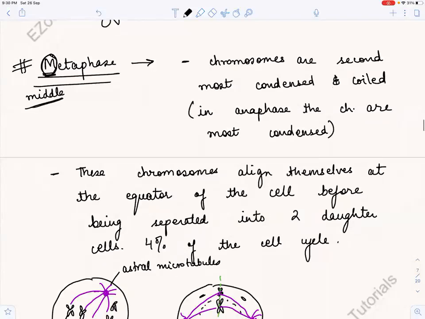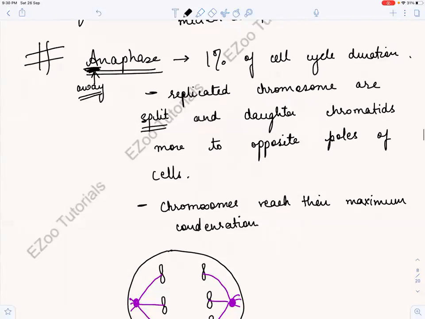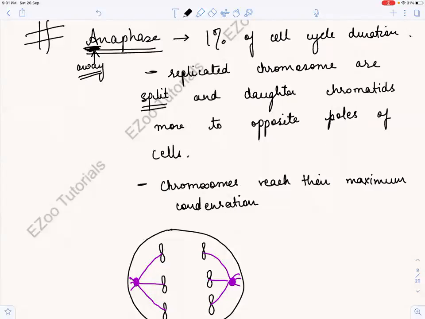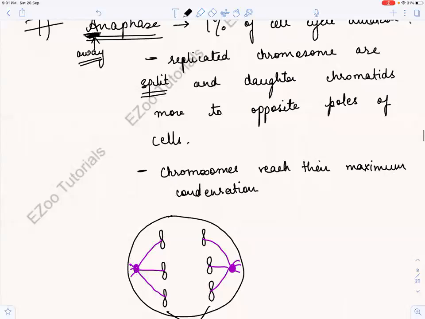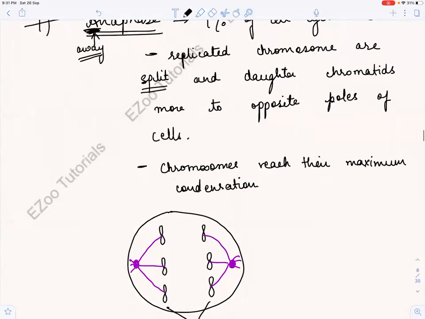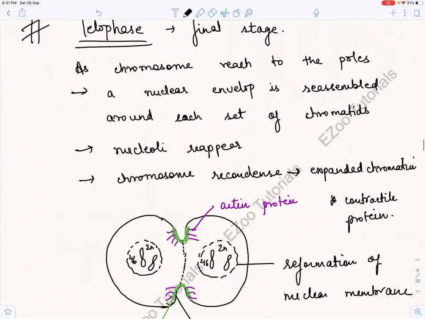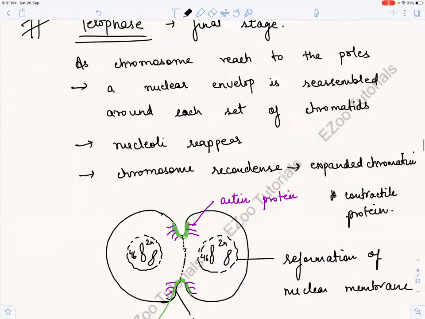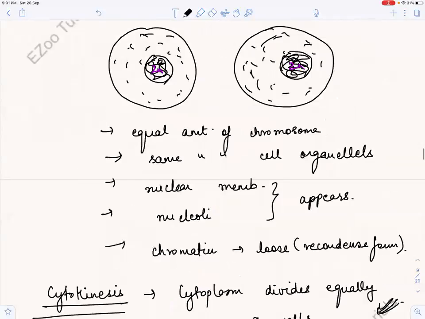Then we saw anaphase, which occupies 1% of the cell cycle duration. The chromosomes reach their maximum condensation and the replicated chromosomes and daughter chromatids move to the opposite poles of the cell. Then we saw telophase, the final stage where the chromosomes recondense, become loose, and then a nuclear membrane is reassembled, nucleoli appear, and then cytokinesis, where an equal amount of cytoplasm is divided.